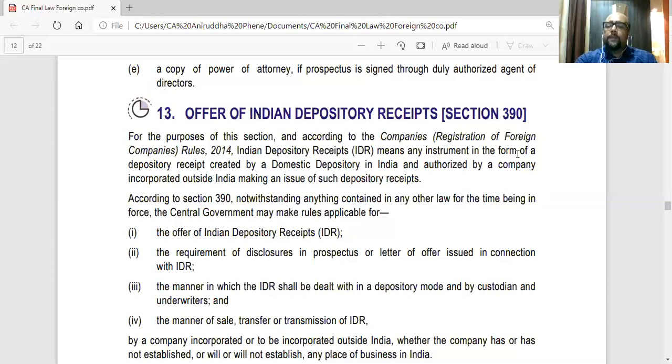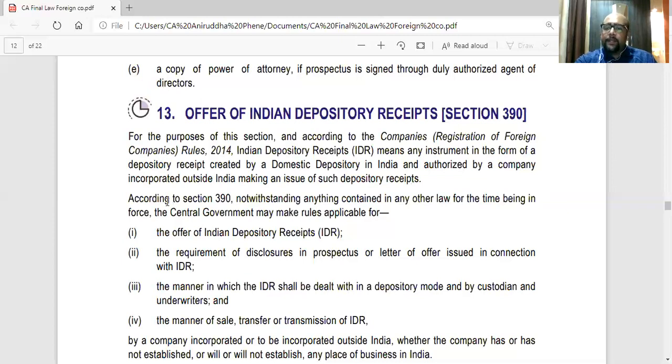Means any instrument in the form of a deposit receipt created by a domestic depository in India and authorized by a company incorporated outside India making an issue of such deposit receipt. So it will be authorized by obviously the company to the bank.